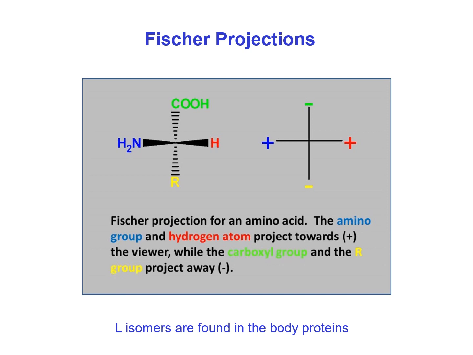That means in amino acid, if we draw the structure by Fischer projection, the amino group and hydrogen atom project towards the viewer, while the carboxylic group and the side chain project away from the viewer. In this way, we can get an image of the three-dimensional structure of an amino acid by Fischer projection.